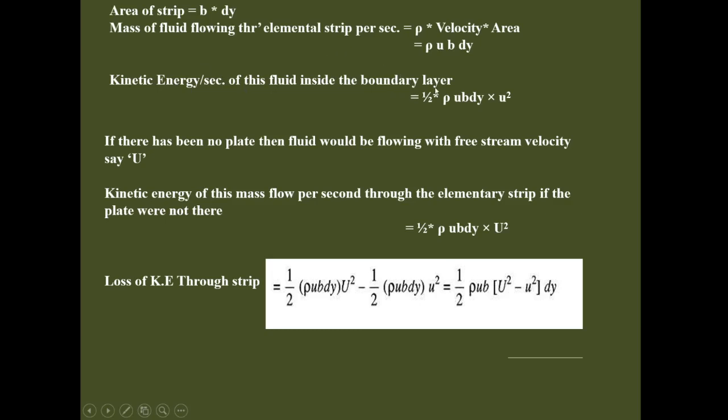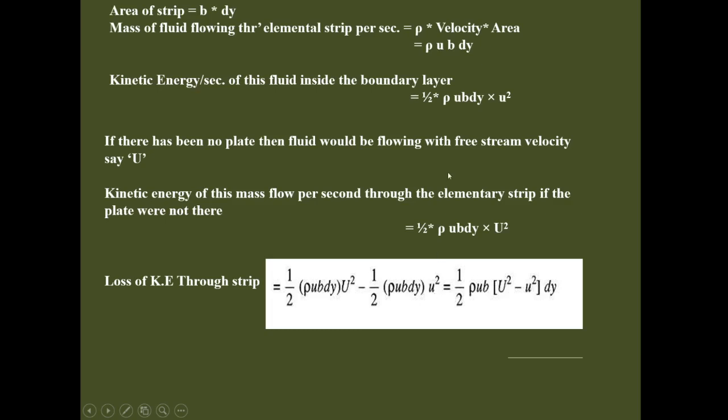Okay, so we have found out the kinetic energy per second of this fluid inside the boundary layer. Now, if there had been no plate, then the fluid would be flowing with the free stream velocity. In that case, what will be the kinetic energy per second? It will be 1 half rho u b dy into capital U square. So what will be the loss of kinetic energy through the stream? 1 half rho u b dy into capital U square minus 1 half rho u b dy into u square.